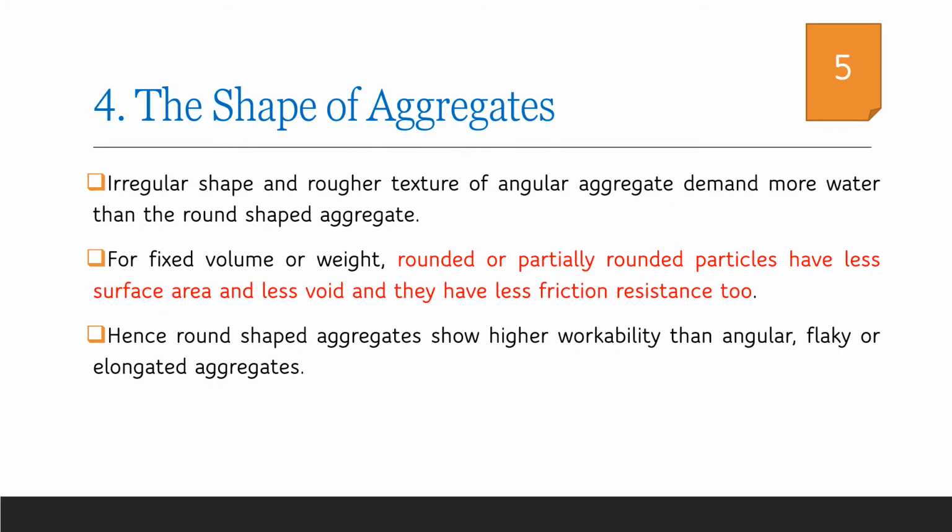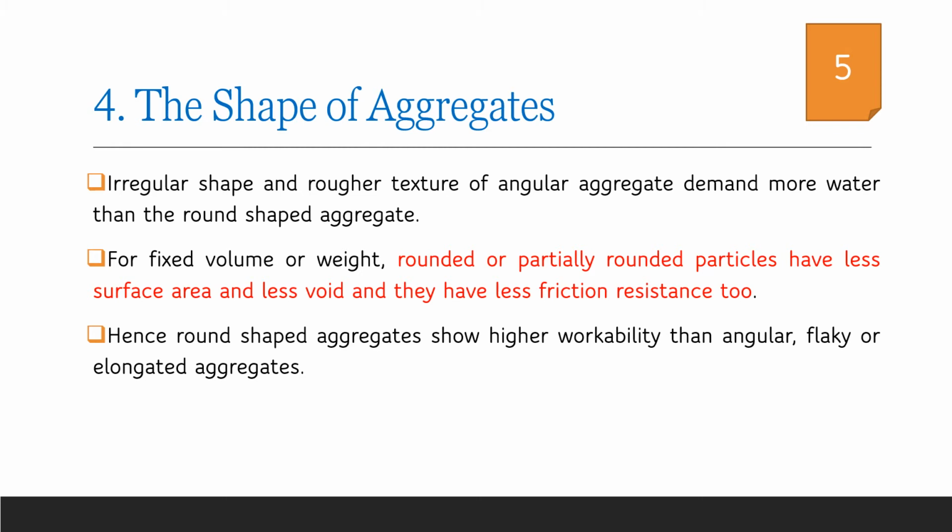Regarding the shape of the aggregates, irregular shaped, rough textured, angular aggregates are preferred for better interlocking and hence for better strength. But rounded and partially rounded aggregates with minimum voids will be preferred for better workability, since they will have minimum surface area as well as smooth texture, which enables better transportation or movement of the particles in the concrete mix.